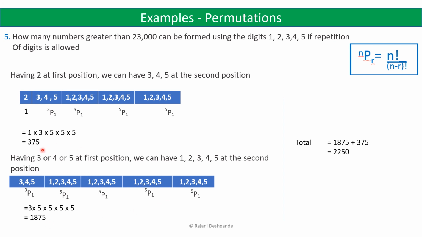So when we add 375 and 1875, we get 2250. So we get 2250 numbers which are greater than 23,000.